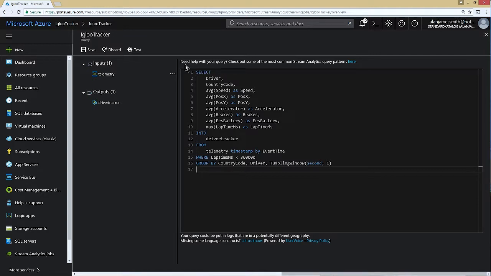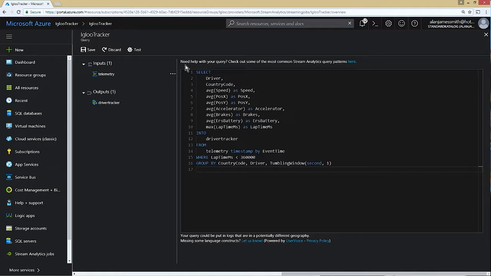I've also got this, where lap time in milliseconds is less than 360,000, which is about 6 minutes. During the Global Azure Bootcamp, somebody in one of the events, I'm not going to mention who, basically started the racing game, drove around about a quarter of a lap and then just left it running, which meant that when you started the driver tracker, that driver was always sitting there at this particular corner during the lap the whole time. Their car was just sat there sending out this stream of telemetry data.